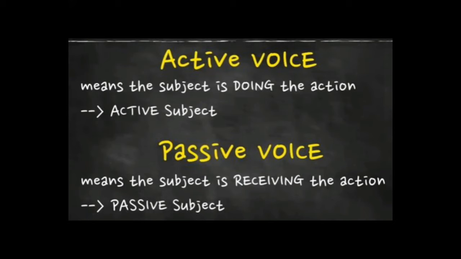Now the passive voice. Obviously, active and passive are two different voices, so they are definitely different from each other. Passive voice means the subject is receiving the action. This time, we are not focusing on who is doing the action, who is the subject. We are focusing that the subject is receiving the action. And why do we make passive voice? There are situations when we make passive voice. Sometimes the subject, the doer, is understood, so we don't ponder over the subject because that is already understood. So then we make passive voice.